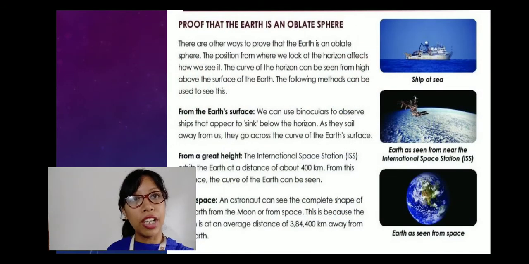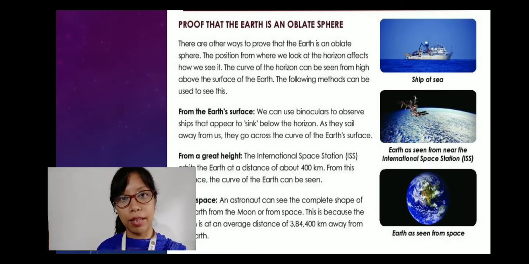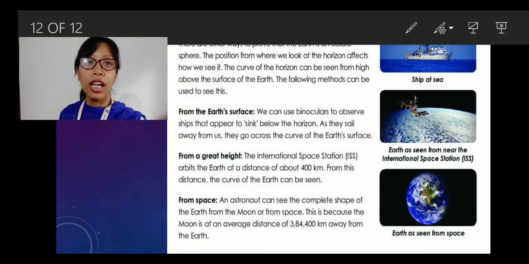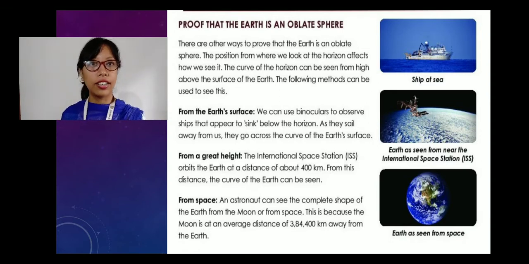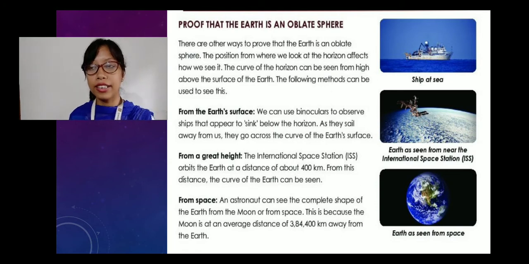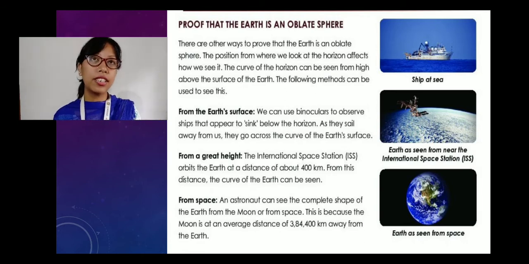Next is the proof that the earth is an oblate sphere. So in what ways can it be proved that the earth is an oblate sphere? It is from the earth's surface. Now the horizon, we have already talked about the horizon, right? As you can see at the horizon from the beach, if a ship is sailing, at one point of time you will see that the ship has disappeared.